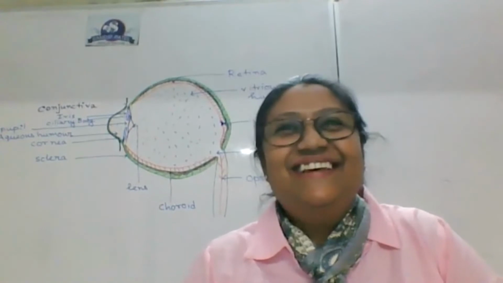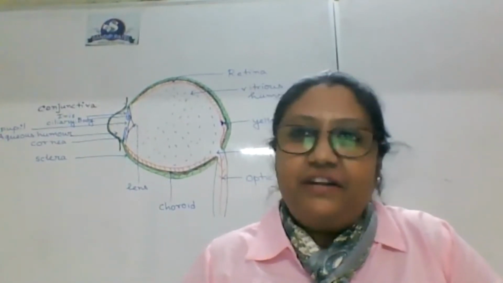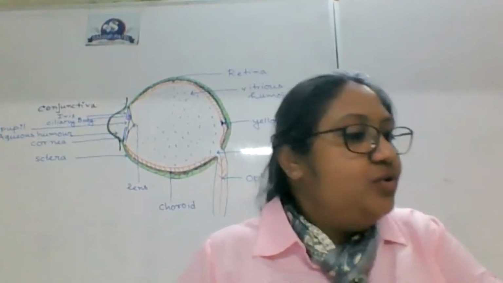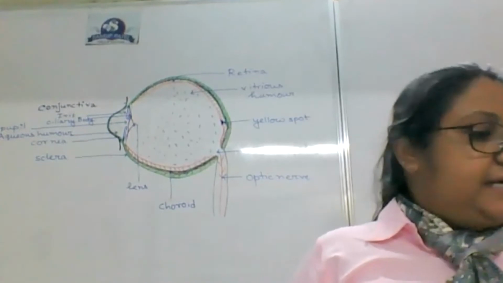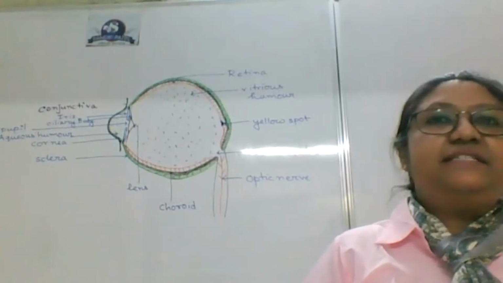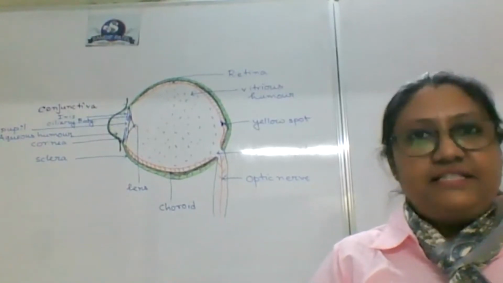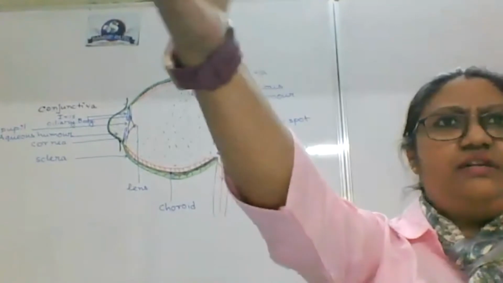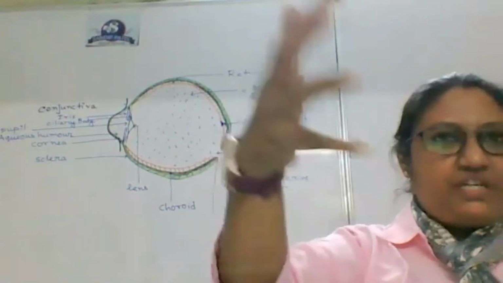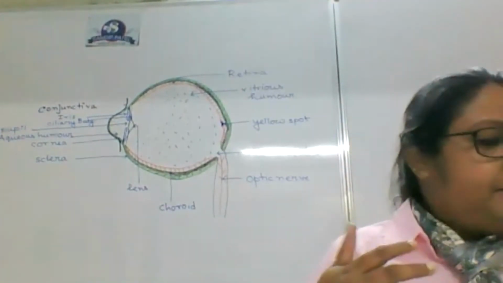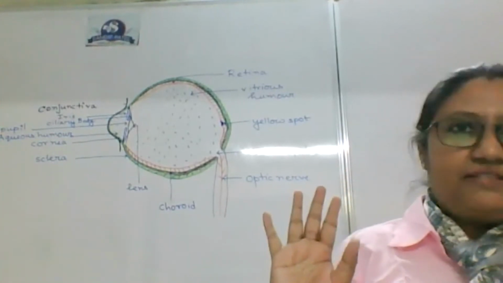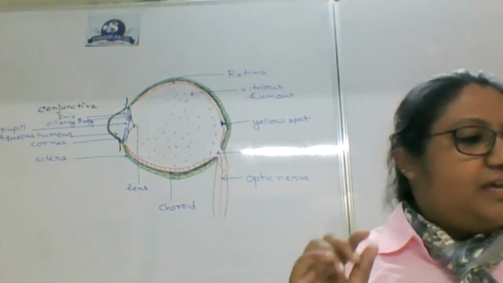So our radius of curvature will decide the focus. When I am looking at a distant object, the light rays coming to my eyes are mostly parallel, isn't it? All of you must have drawn optical diagrams where light rays coming from a distant object are in general parallel. So at this time, the ciliary muscles are fully relaxed.